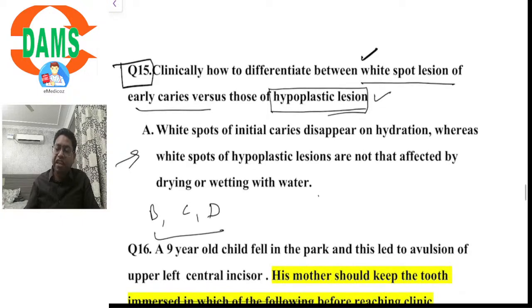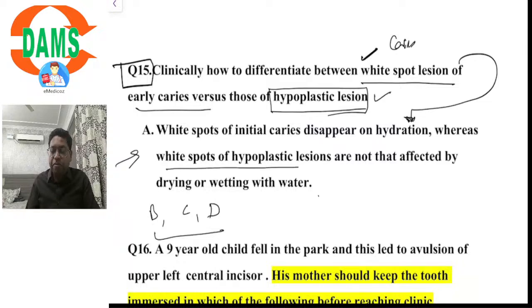White spot lesions of caries disappear on hydration. Hydration means whenever we wet the tooth structure. Whereas the white spot hypoplastic lesions are not affected by drying or wetting with water, would be the answer.